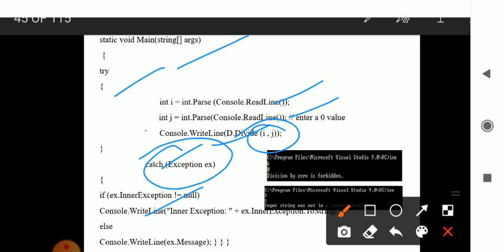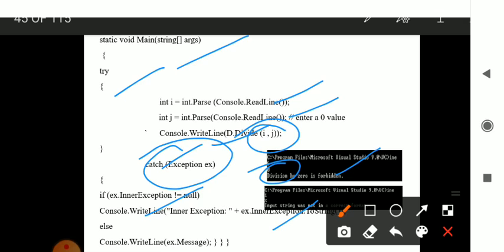In this concept, j is set to 0 and i is set to some value. When you accept the variables, when j is 0, it gives the message division by 0 forbidden. Here the integer i is taken as 6 and the j value is 0, so it gives an exception message: division by 0 is forbidden. Within that, if the inner exception is not equal to null, then the inner exception will consider the two string parts.